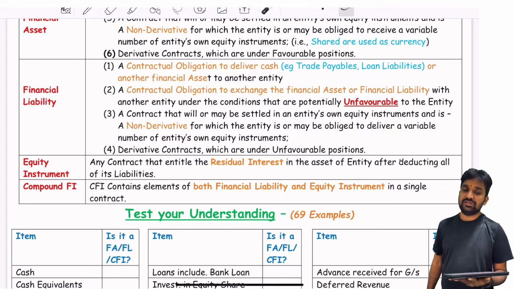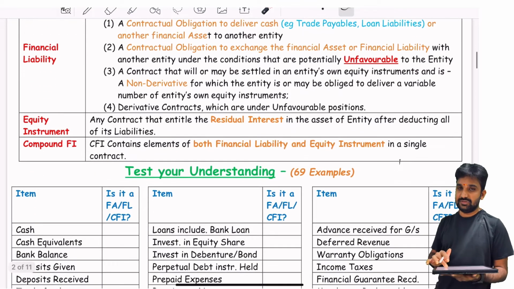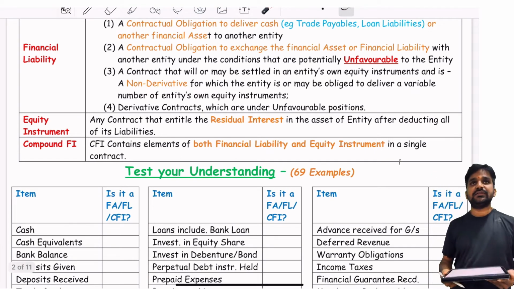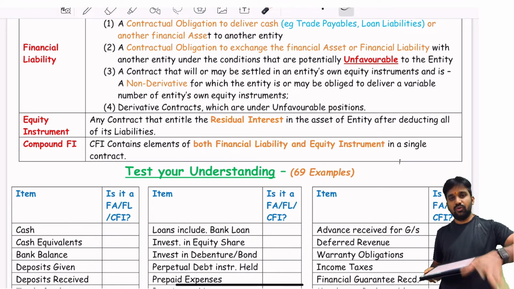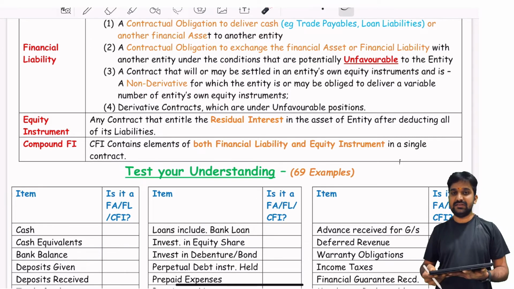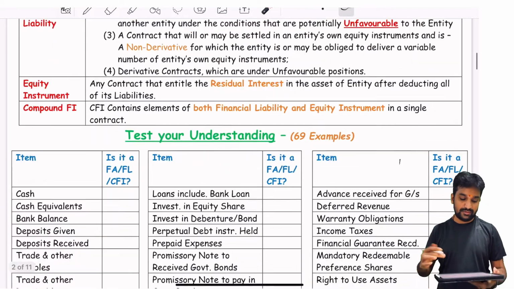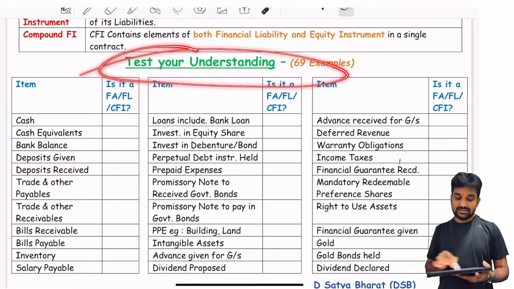Compound financial instrument. A compound financial instrument has both financial liability and equity components. So what exactly is it? There are certain instruments that carry the features of both the financial liability and the equity. We will be seeing certain examples so that you can understand it in a better way. So well, let's test our understanding.